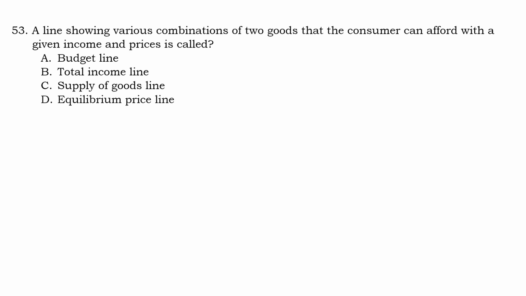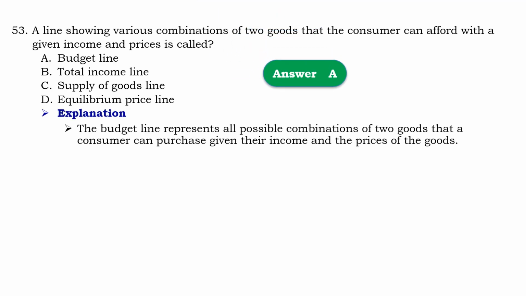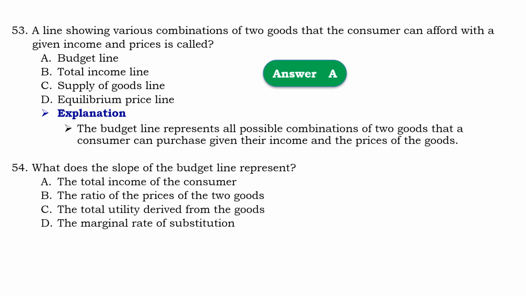Question number 53. A line showing the various combinations of two goods that a consumer can afford with a given income and price is called. So that should be a budget line. Budget line represents all possible combinations of two goods that a consumer can purchase at a given income and price of goods.